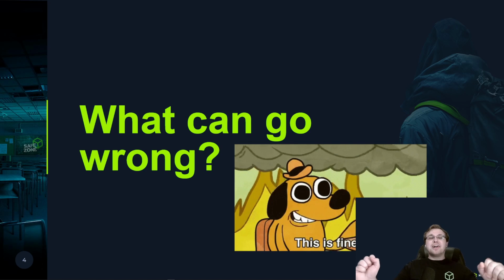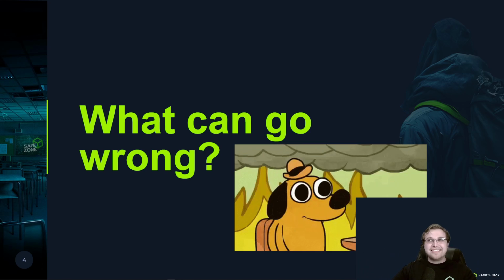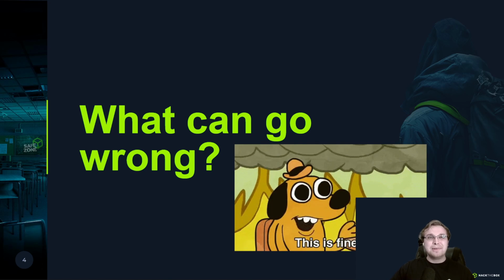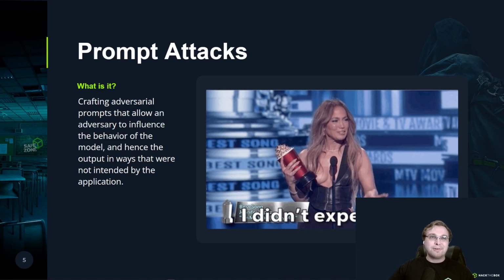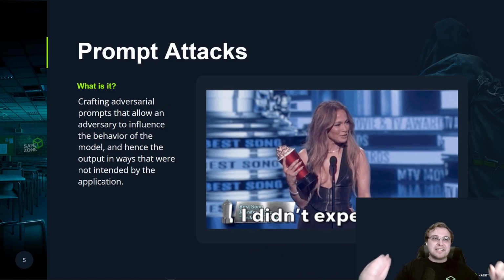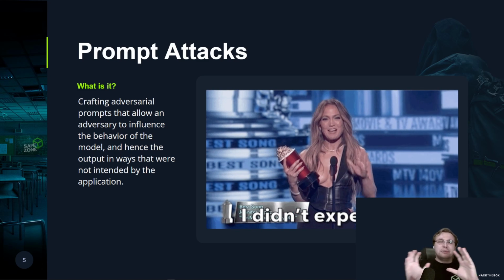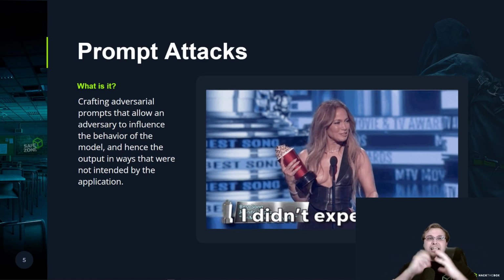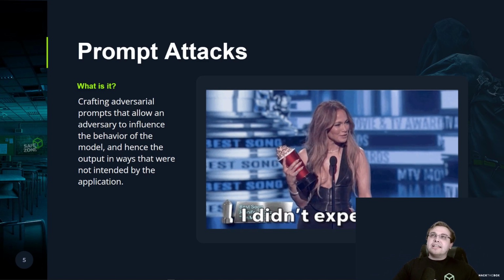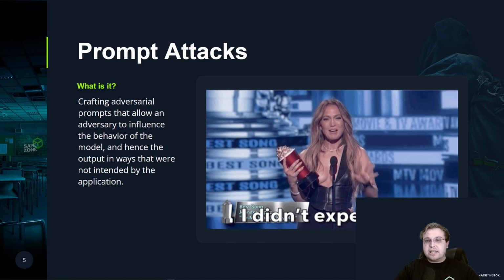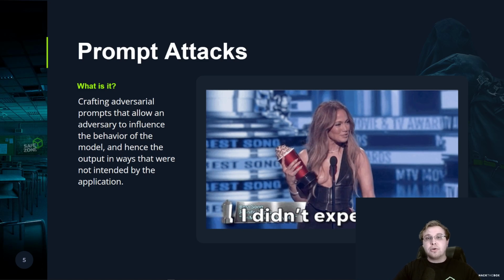Continuing on, let's talk about what can go wrong. It's new software. Where would we be if we weren't playing with it to see what we can break? Prompt attacks. So, what is it? Now, one thing I want to hesitate a little bit before we go into this is AI attacks and AI bug bounty. A lot of this is very new. This has really come into focus over the course of the last year.